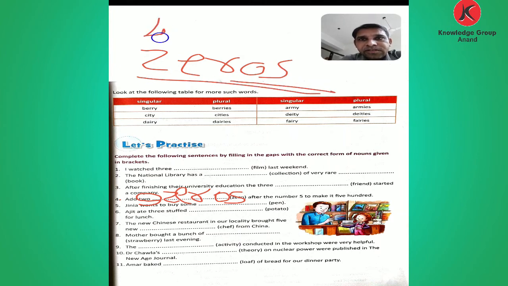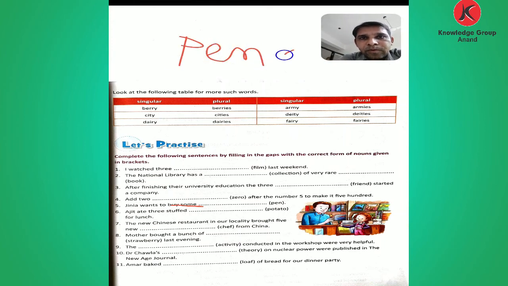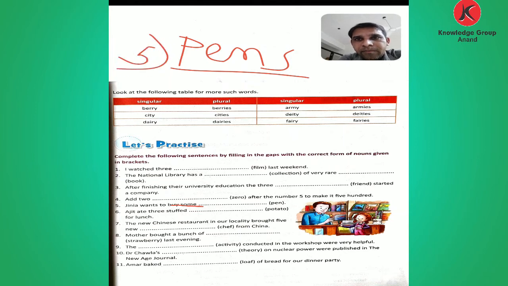Okay, which number? 4. Number 5, Genia wants to buy some. Here given the some means not singular, some means more than 1. Okay, some, then given the pen into s, adding s and make the word plural. Which number? 5 number answers.